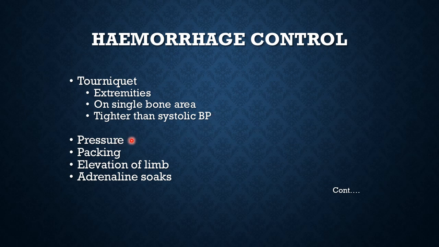Pressure dressing, we've already discussed. A large cotton pad on the bleeding site or a rolled up towel and then a tight dressing around it. Packing is like in liver laceration, you pack abdominal sponges into the liver, leave them in for 2 days, then on the third post-op day you go in again and remove those packs gently, and by that time the blood has clotted and the bleeding has stopped.